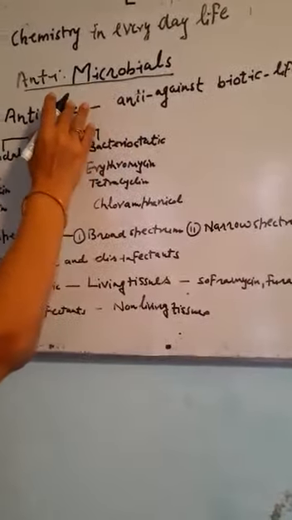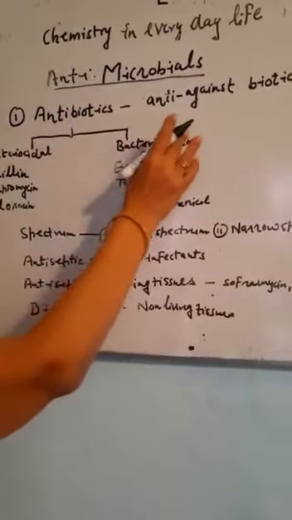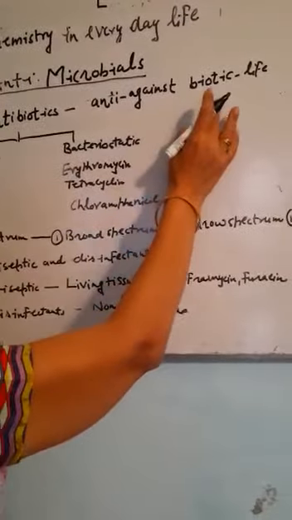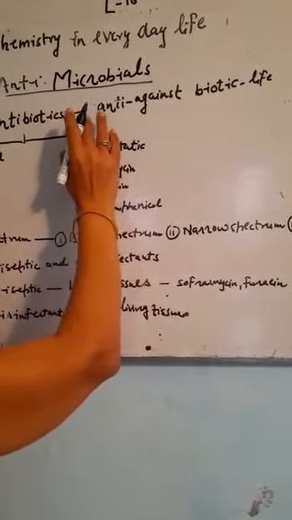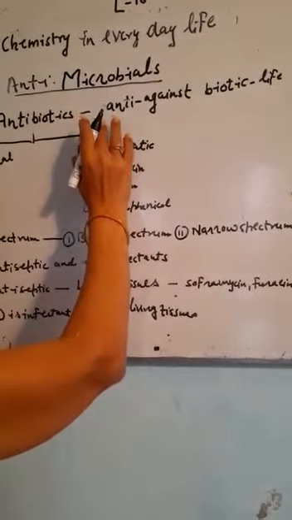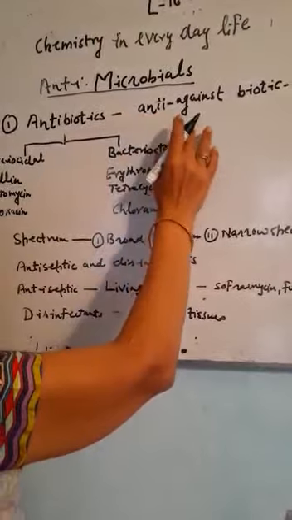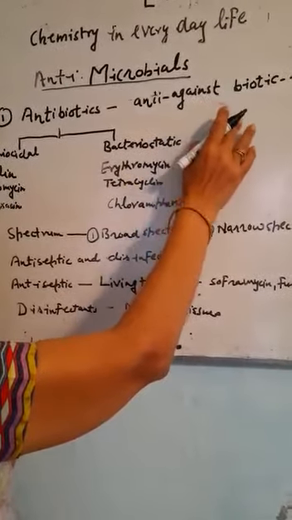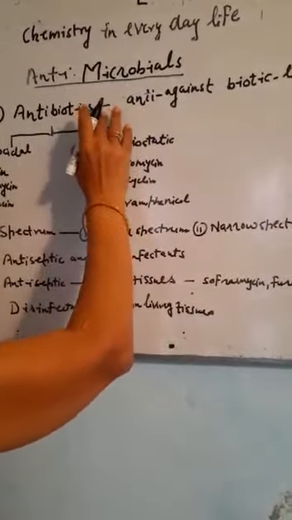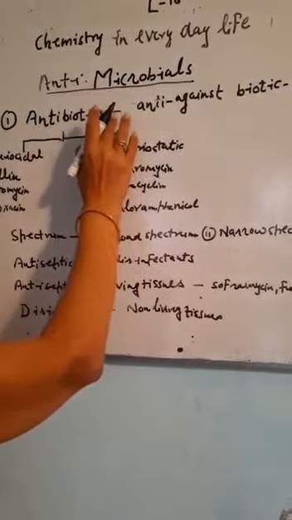The first class of medicines in this case are antibiotics. Anti means against, biotic means life. Those medicines which, in low concentration, either wholly or partly kill microorganisms or inhibit their metabolic processes, are known by the name of antibiotics. You are very much familiar with this name.